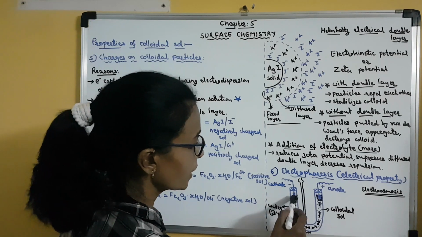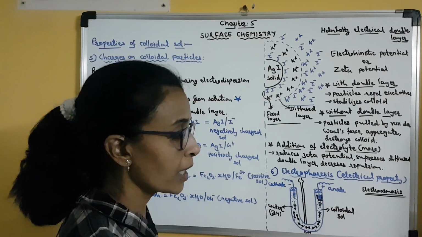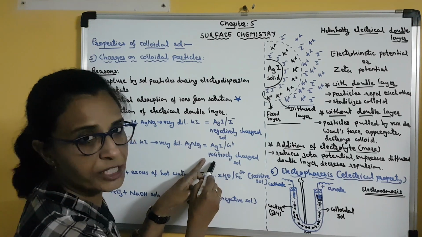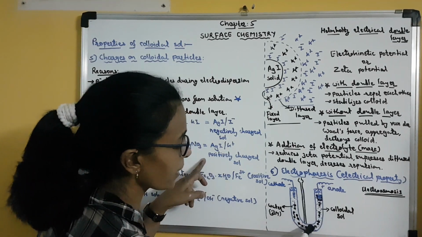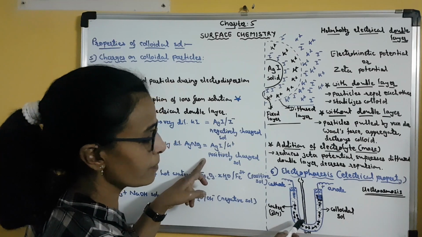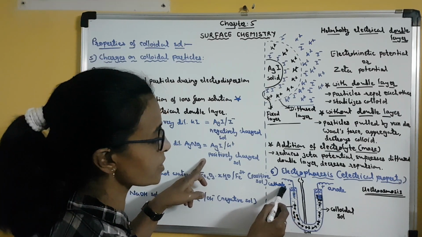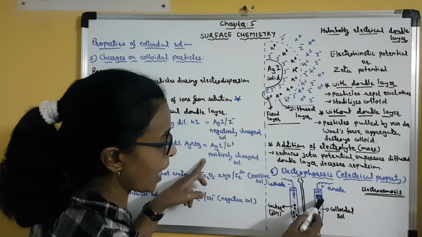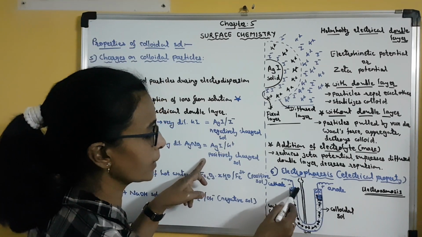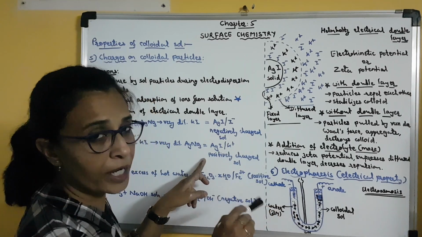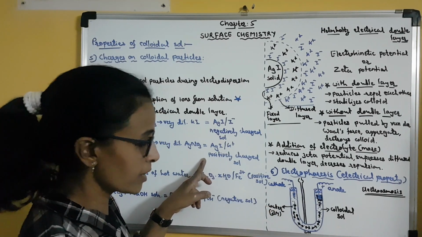Now suppose this colloidal solution is positively charged. If it is positively charged, then the positively charged colloidal particles will be attracted towards the cathode. So they will start moving towards the cathode and get gathered around this cathode, and so the colloid will be destroyed.